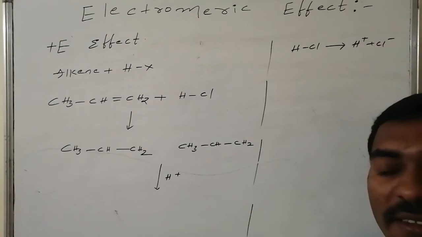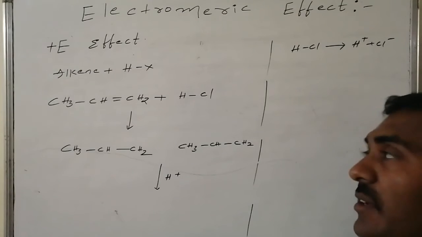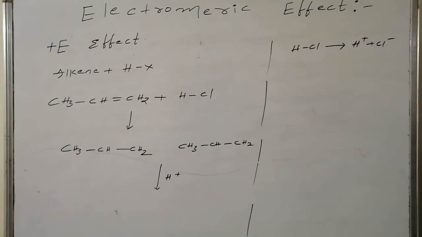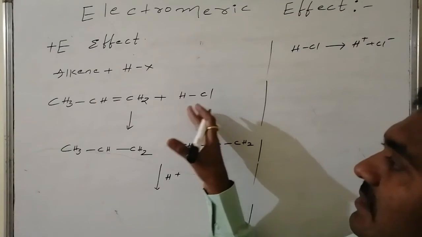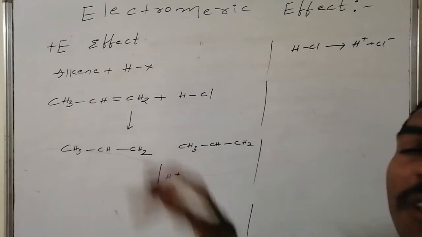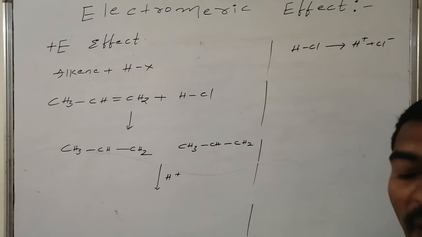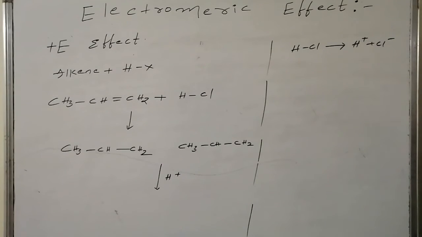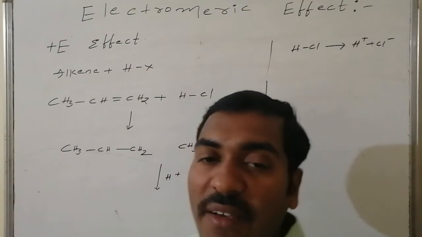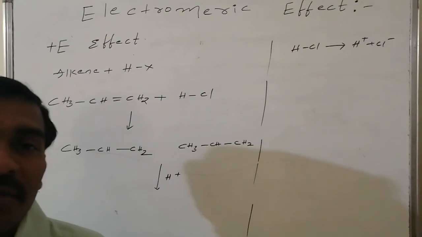Hydrogen halide is a reagent in which hydrogen is maintaining unit positive charge and halogen is maintaining unit negative charge, because it is a strong acid. In presence of this reagent, charge dispersion occurs. Before, there is no charge dispersion. When hydrogen halide is there alone, there is no charge dispersion, and when the alkene is there alone, there is no charge dispersion.